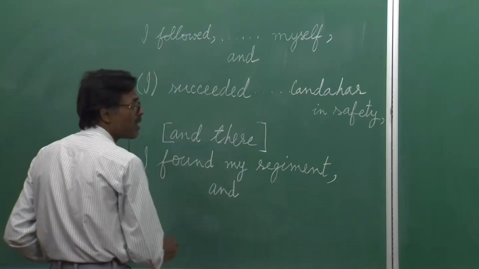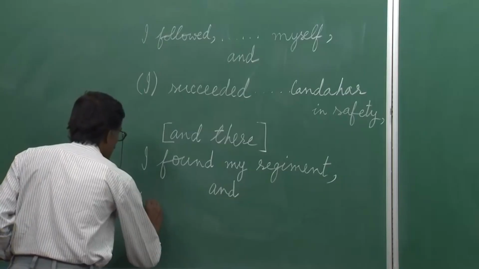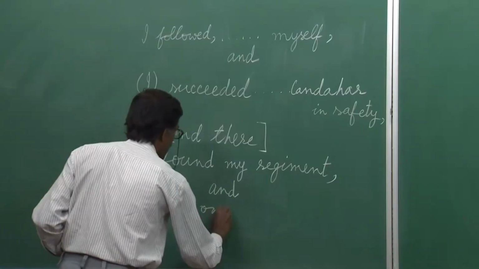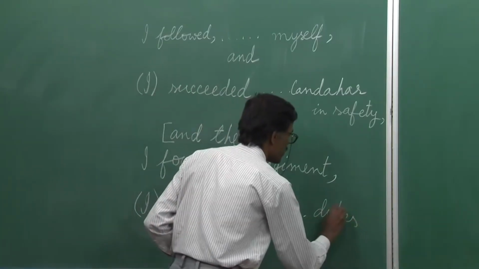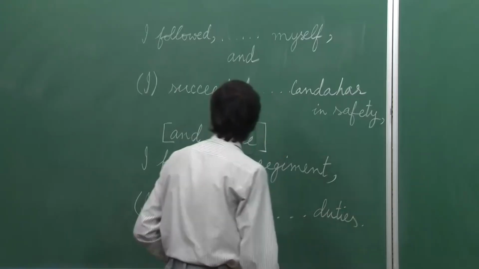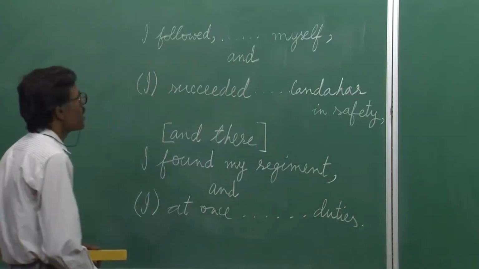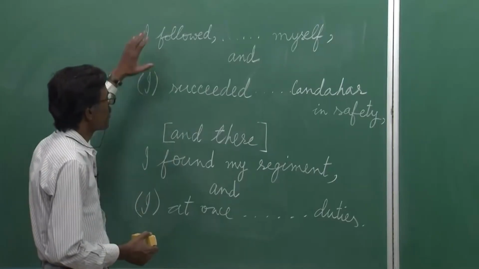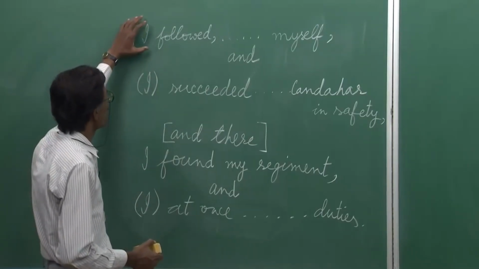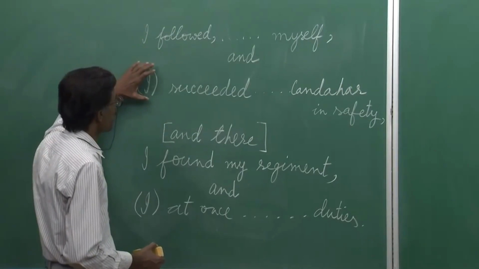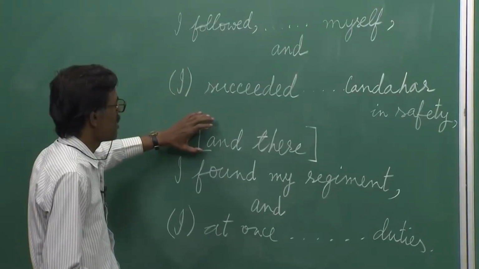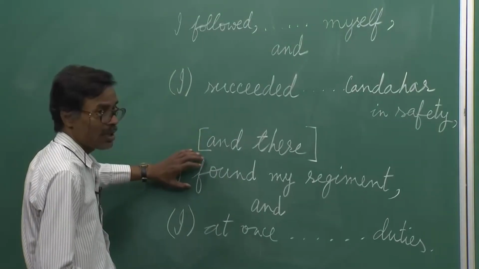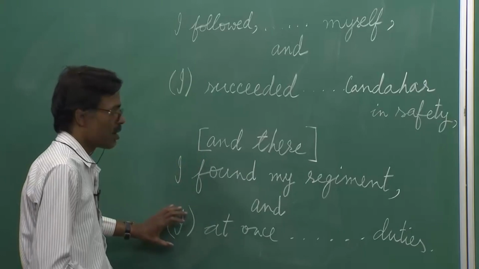And finally, you can interpret it as a compound sentence consisting of 4 clauses, this one and this one, and there, this one and this one.